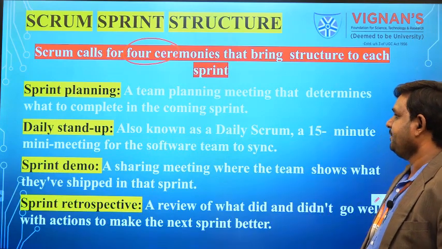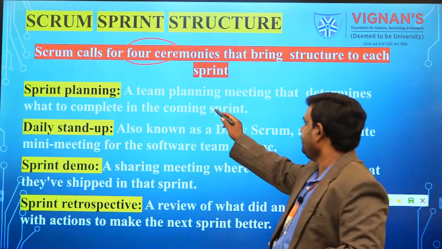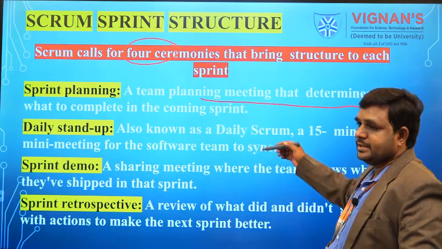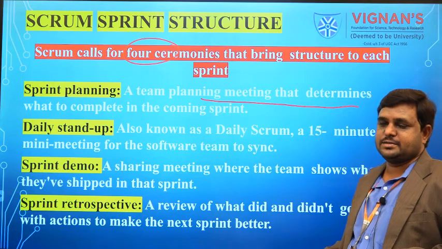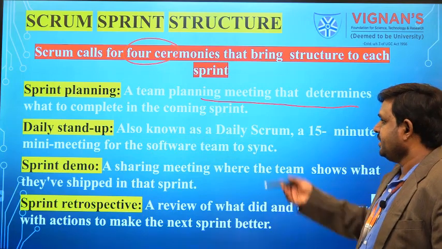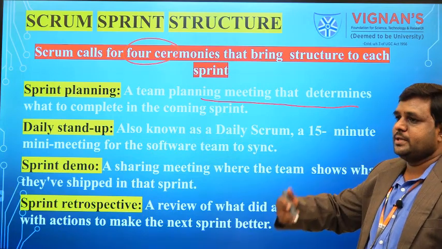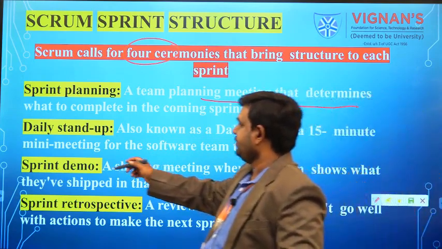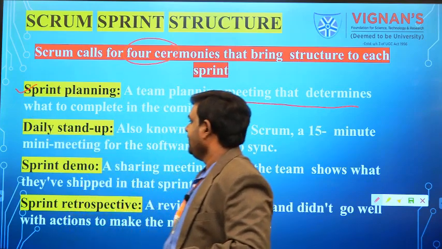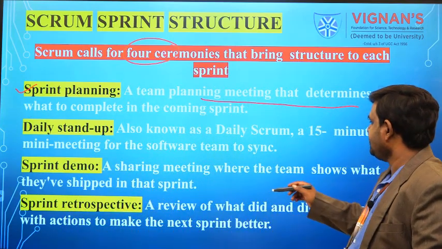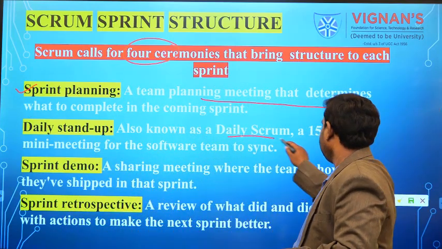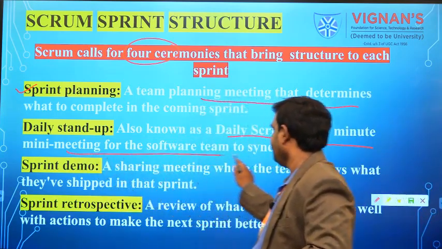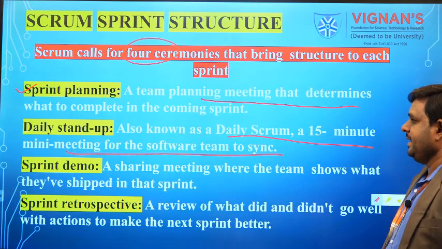Sprint planning is nothing but a meeting we plan that determines what to complete in the coming sprint. In the sprint planning, we are going to plan what the next sprint is and what we are going to develop in it. Next one is daily stand-up. Daily stand-up means there will be a daily Scrum meeting, which we consider a mini meeting.